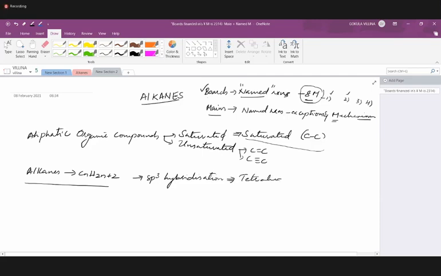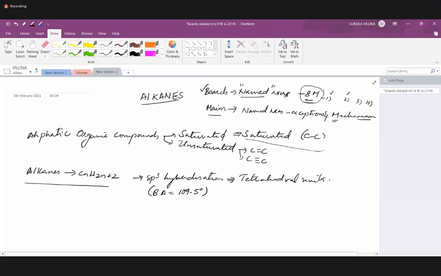Okay, so what is the bond angle in sp3 hybridization? 109.5 degrees. So this is the bond angle.